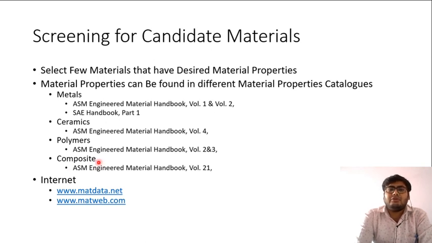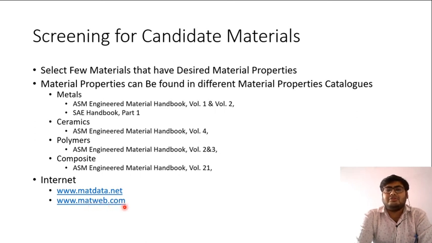If you do not want to search these books for the material, although these are the standard sources, there is some online data available on the internet. For example, this site called matdata.net, which basically means material data, is a source of hundreds and thousands of material properties. Similarly, another site is matweb.com.